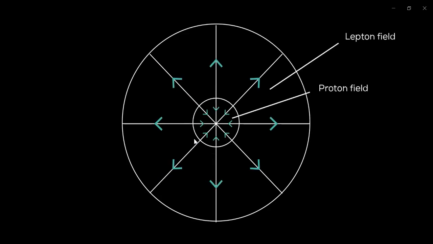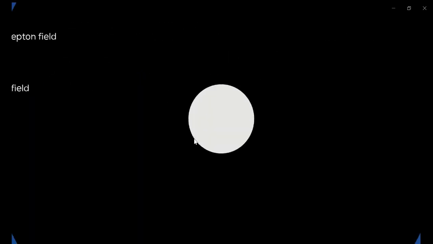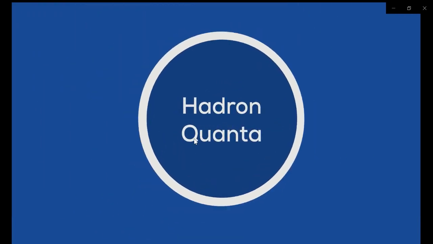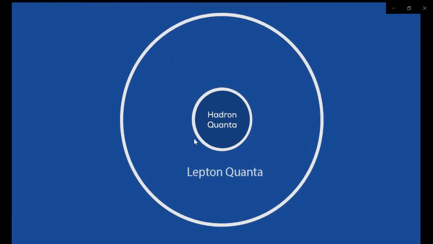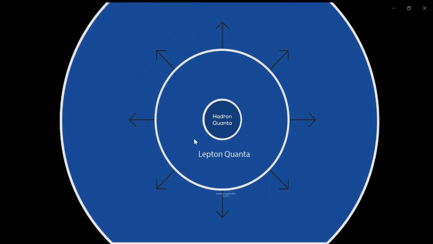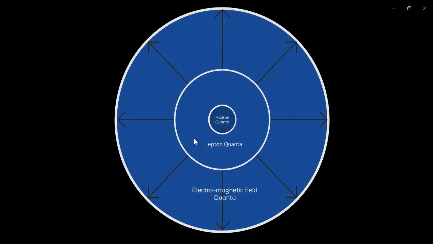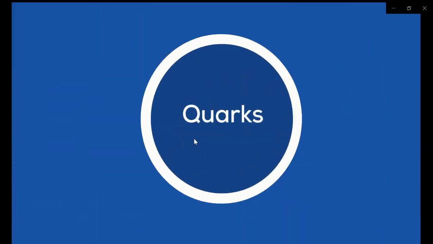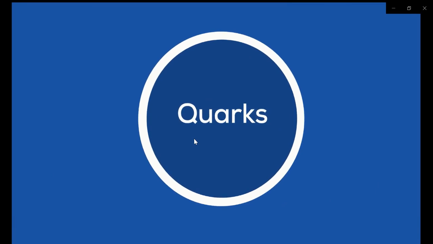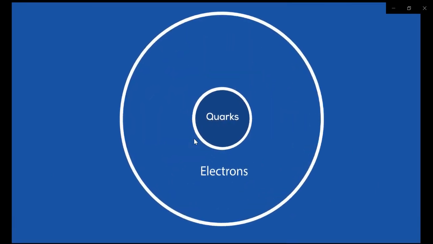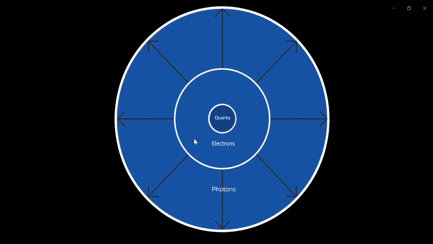Here we have a level of equilibrium between the proton field and the lepton field. But each of these three fields has its own quanta. We have the hadron quanta, lepton quanta, and electromagnetic field quanta. We have quarks, electrons, and photons.